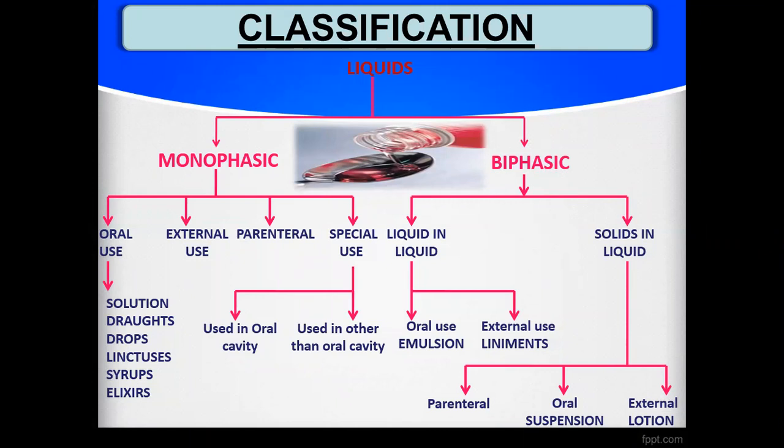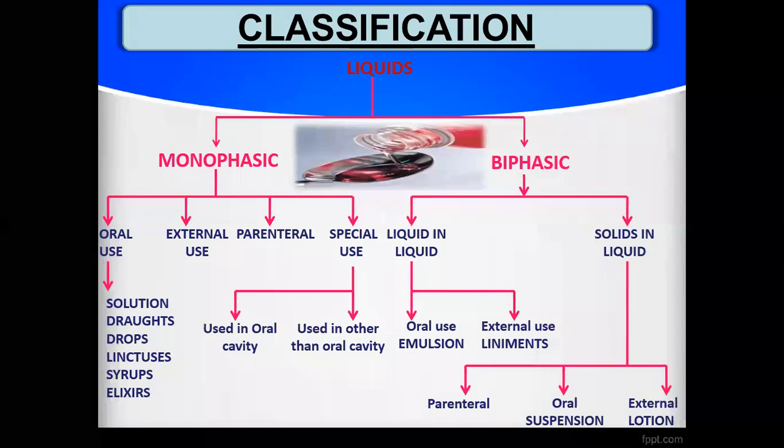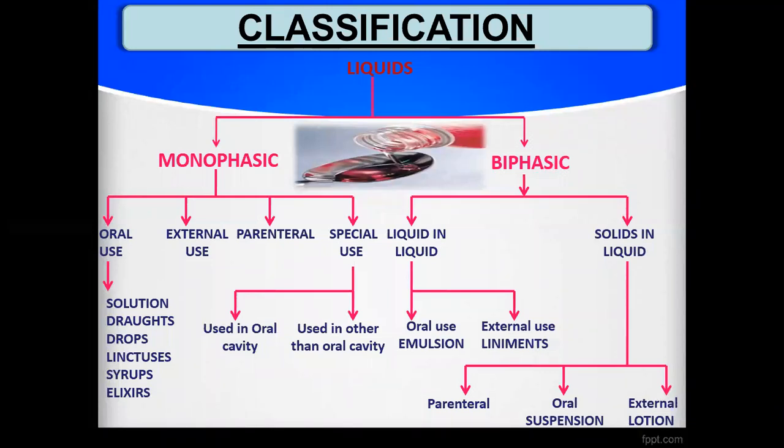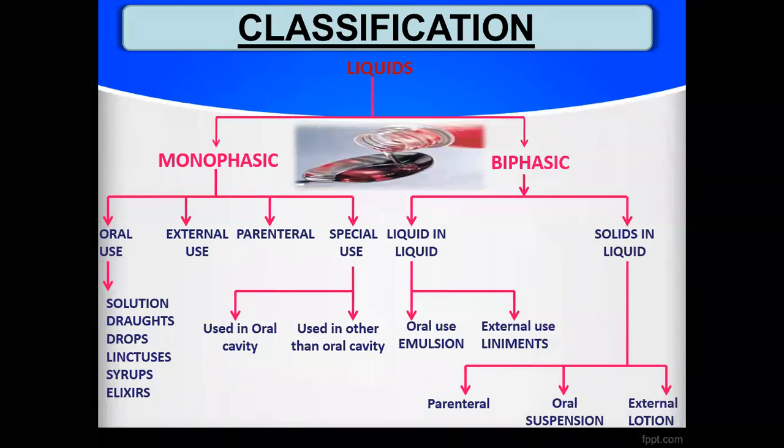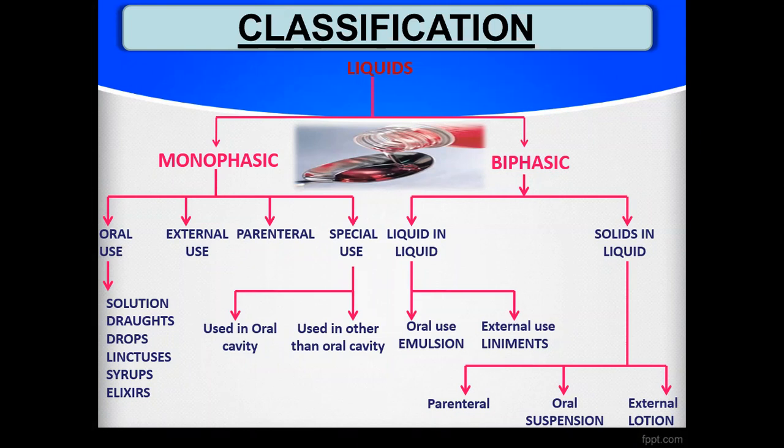Monophasic preparations which are administered orally include solutions, draughts, drops, linctuses, syrups and elixirs. These are the examples of orally administered monophasic preparations.